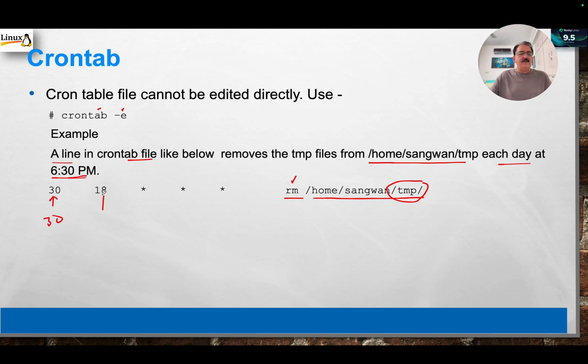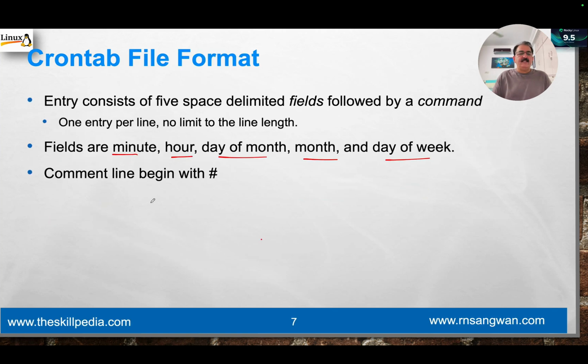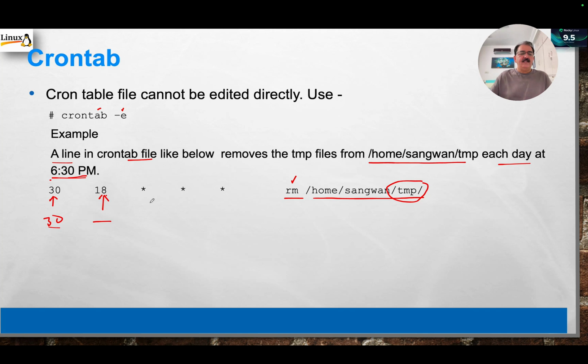This is hour, so 18 hours means what? 6 p.m. So 6 plus 30, that makes it 6:30. So at 6:30 the entries will be deleted, the file will be deleted.